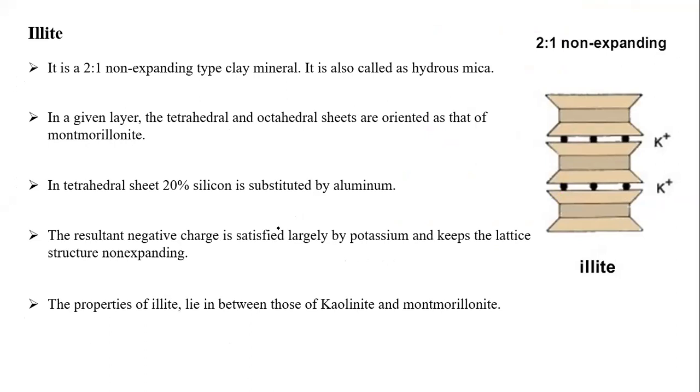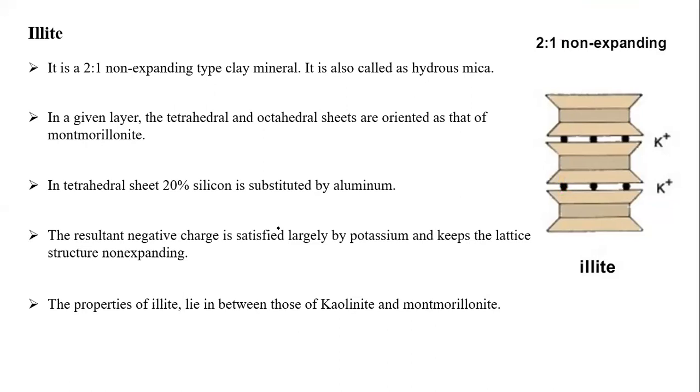Non-expanding type of crystal. It's called the hydrous mica, or illite. It is quite similar, students. It has the same properties as montmorillonite. Same, you can see the sandwiching of octahedra between two tetrahedrals, and also the tetrahedral sheet consisting of silica.